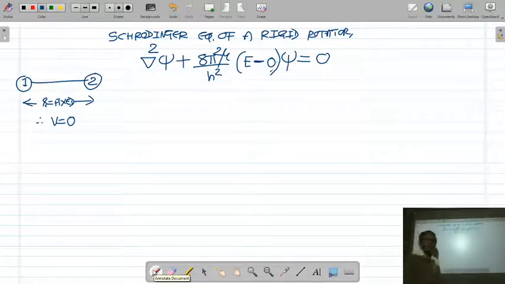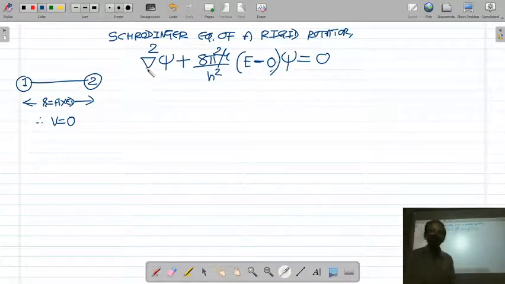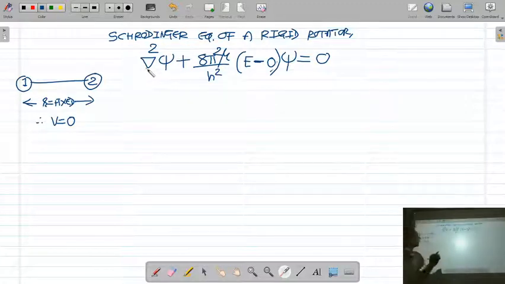In spherical polar coordinates, you know the value of del square. I write the value of the del square operator in spherical polar coordinates.